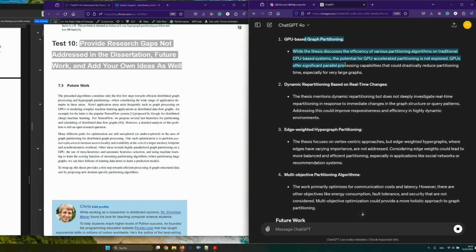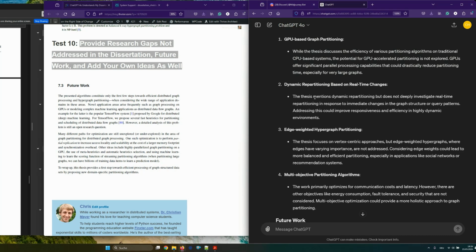Actually, GPU-based graph partitioning, this is a perfect idea, especially for very large graphs, because this has already been done in the literature in the meantime. But at the point of this thesis, it was a great research gap. So it basically figured out a research gap that was later filled, which it obviously doesn't know because it only considers the thesis, right?